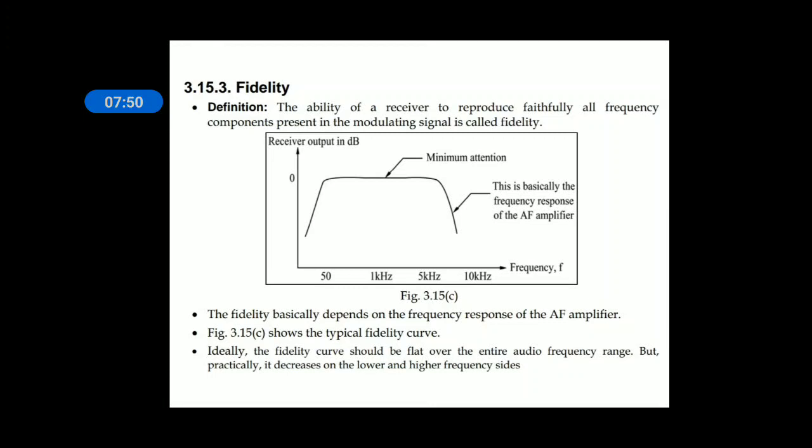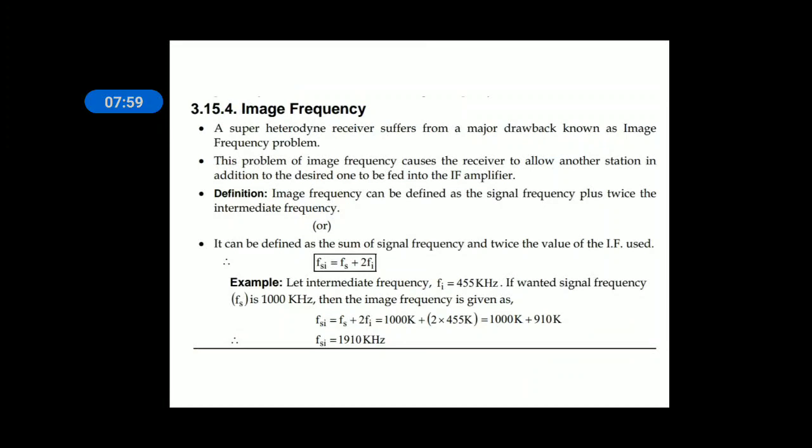So ideally the fidelity curve should be flat over the entire audio frequency range, but practically it decreases at the lower and higher edges. That is because of the audio amplifier. Image frequency rejection ratio we should understand, but before discussing it, we need to know what image frequency is. Image frequency is the image of the original or desired station frequency.